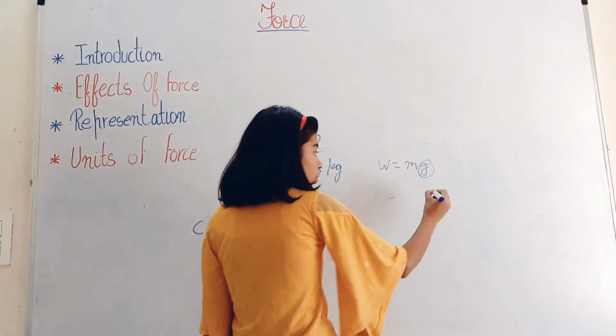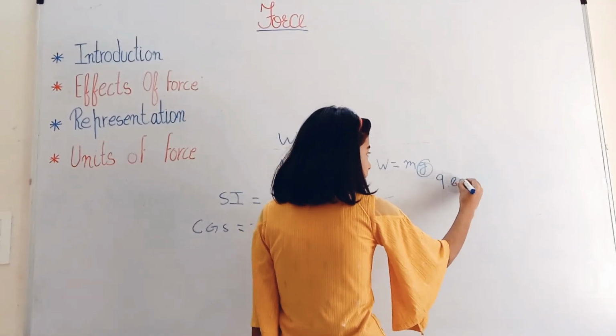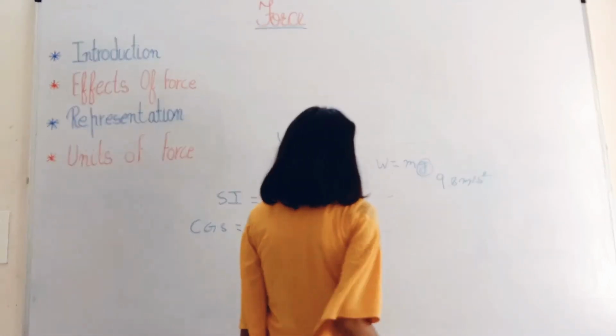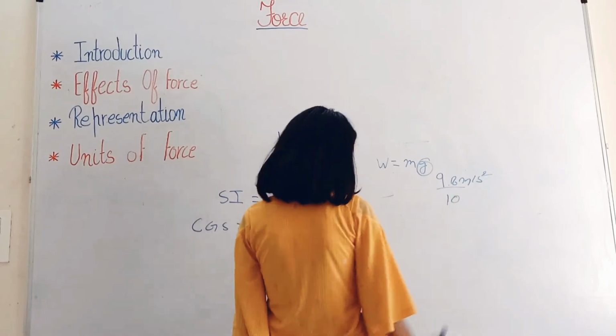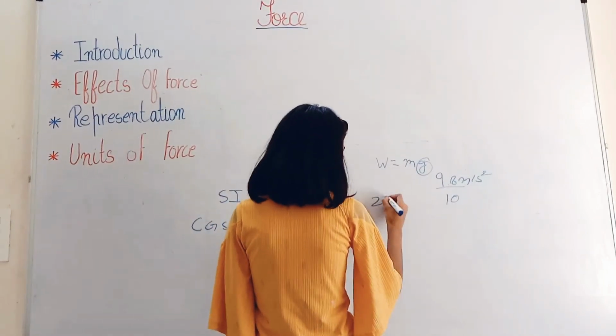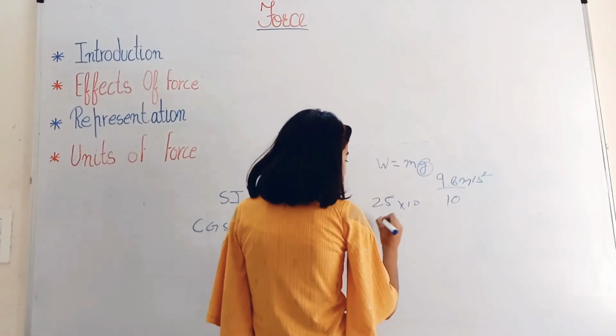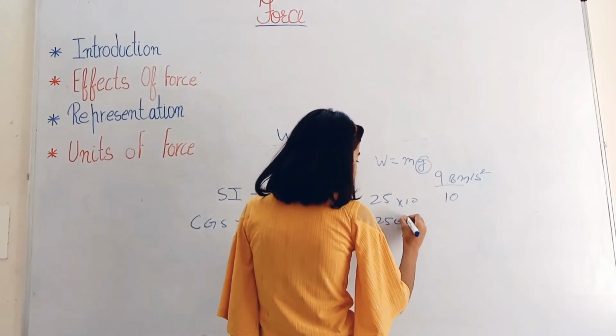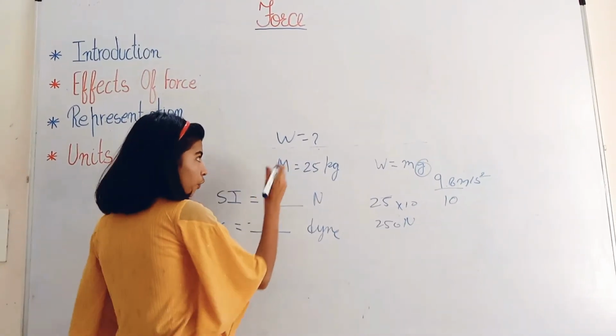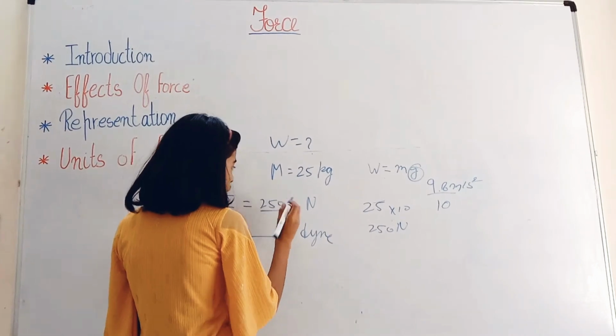Where gravitational acceleration we know is 9.8 meter per second square. We can take it as 10. So 25 into 10 is 250 Newton. So in SI unit the weight of the object will be 250 Newton.